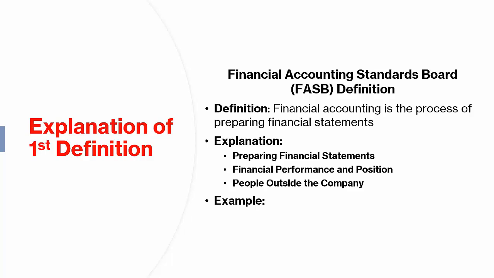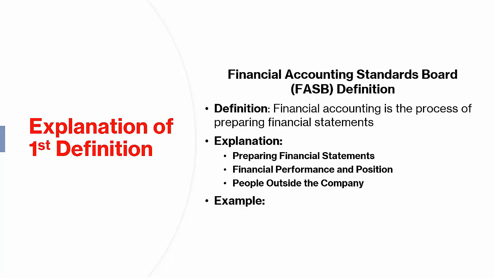Explanation. 1. Preparing financial statements. Financial accounting is about creating reports that show how a company is doing financially. These reports include things like how much money the company made, income, how much it spent, expenses, and what it owns and owes, assets and liabilities.